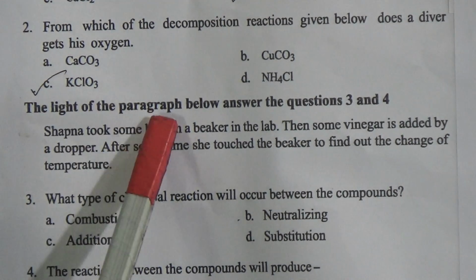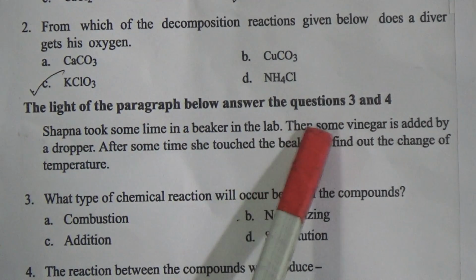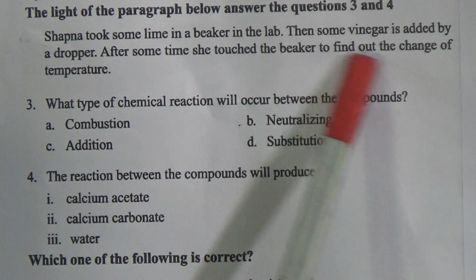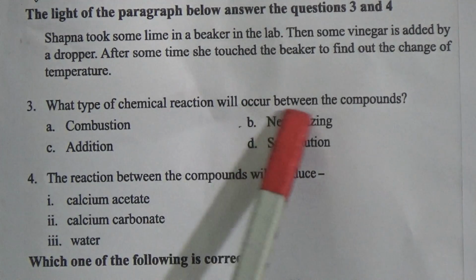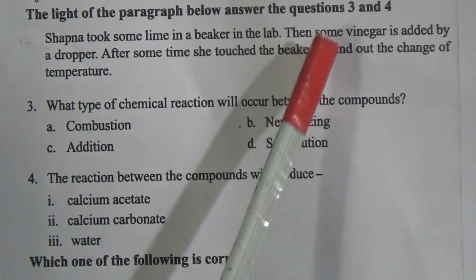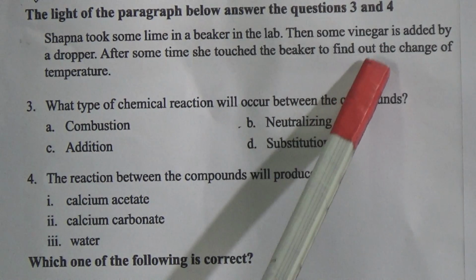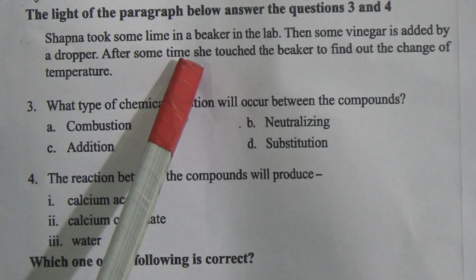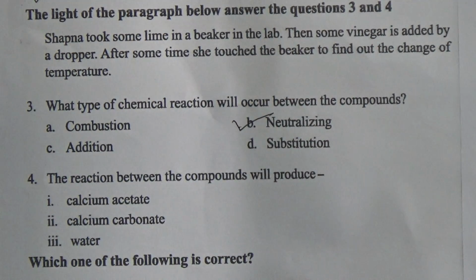Now read the paragraph below and answer questions 3 and 4. Swapna took some lime in a beaker in the lab, and then some vinegar was added by dropper. After some time she touched the beaker and found a change of temperature. Question 3: what type of chemical reaction will occur between the compounds? We know that there are two opposite types of character: lime is alkaline and vinegar is acid, and two opposite types of character react with each other and produce a neutral character. This type of chemical reaction is known as a neutralization reaction. So the answer will be neutralization reaction.